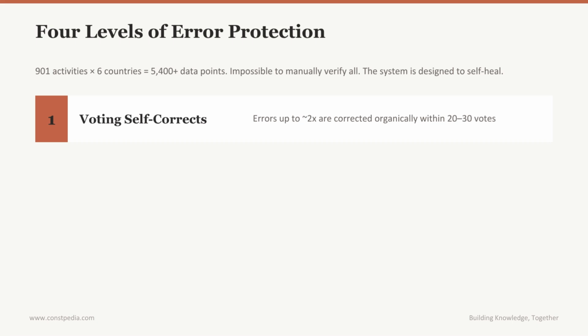Level 1, voting itself. If an initial rate is off by up to about 2x, the voting system will naturally correct it within 20 to 30 votes. That is the convergence mechanism doing its job. Small to moderate errors get fixed organically.